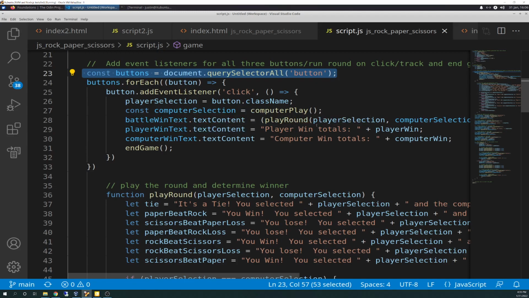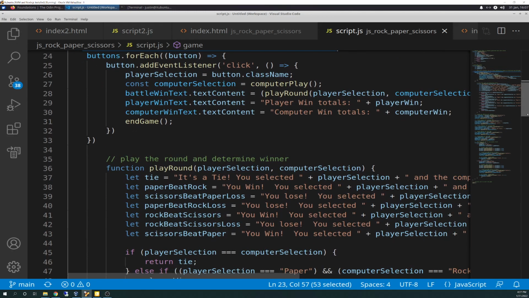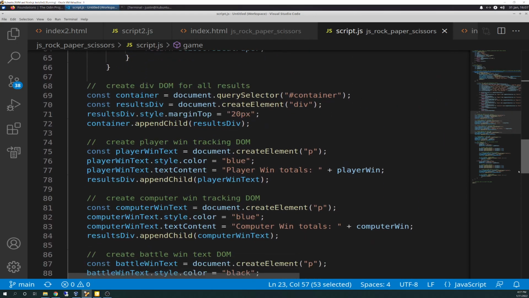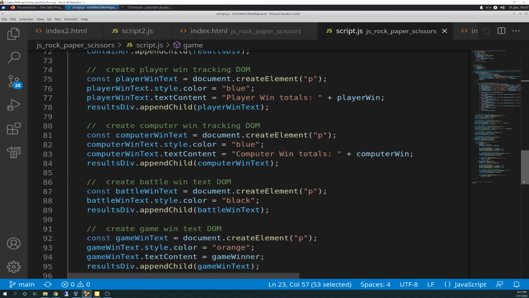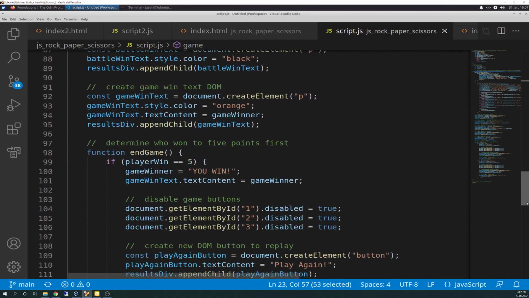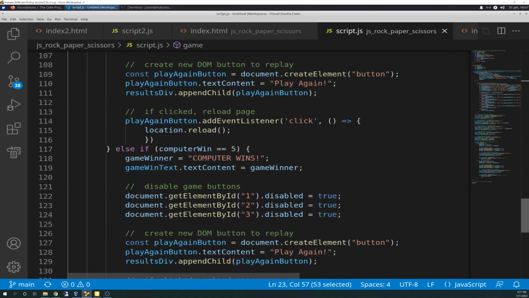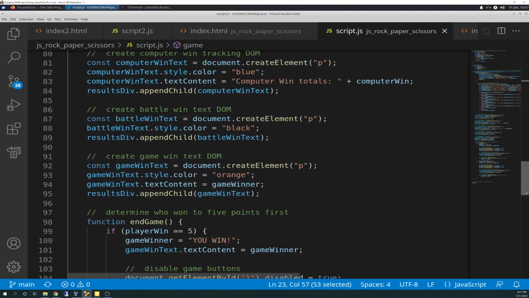So here's where I'm going to jump around a bit. To understand this, I have to take you down to where I declare battle win text. So let's just go down to that. Sorry, it's hard to see things when you're zoomed in. Okay, right here. Create battle win text DOM.